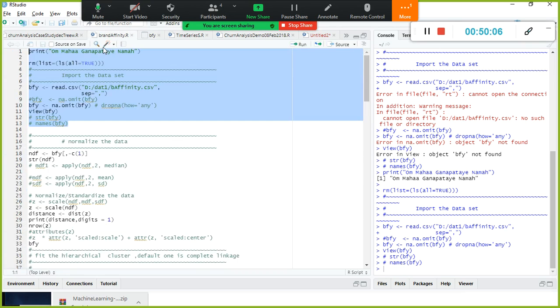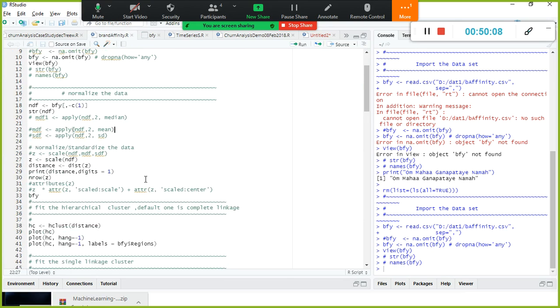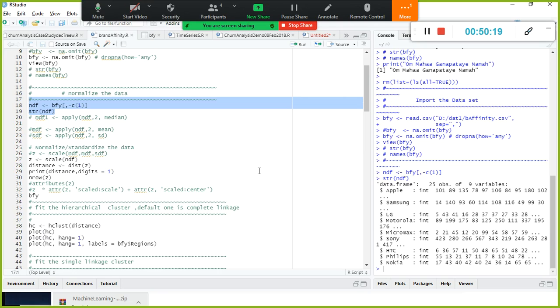If I go here, the first step is I'm going to normalize the data. The first column is the region. I'm going to exclude this column, because even in the case of k-means and hierarchical clustering, all the variables are supposed to be numerical. If it is not numerical, you need to convert it to numerical. Fortunately, in our case, it is all numerical.